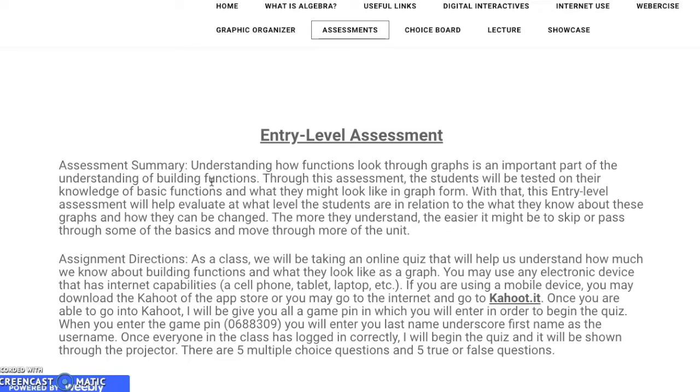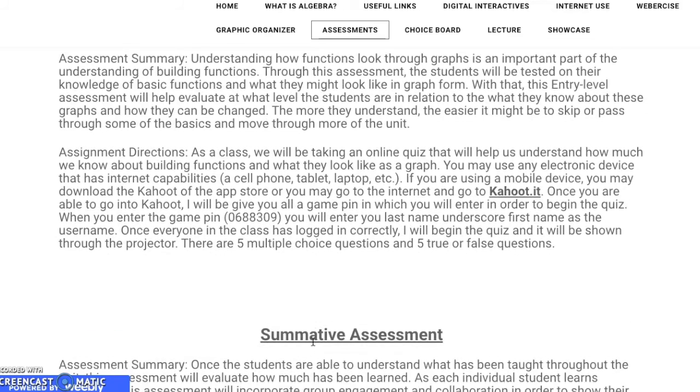So maybe once we're learning about it a little bit more, I might be able to skip through some things, or I might need to go a little bit more in depth with certain topics. So you'll pretty much be taking an online quiz using Kahoot. So once you go to kahoot.it, you will be given a game pin and you will have to answer 10 questions, 5 multiple choice, and 5 true or false.